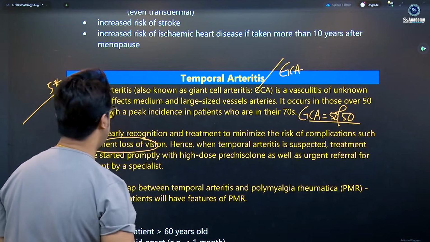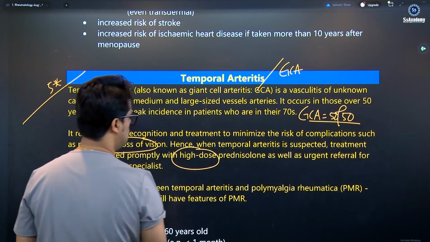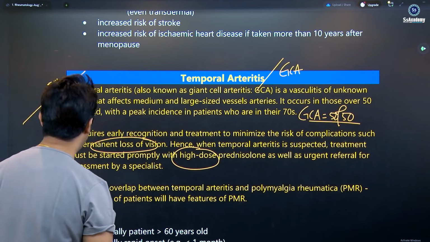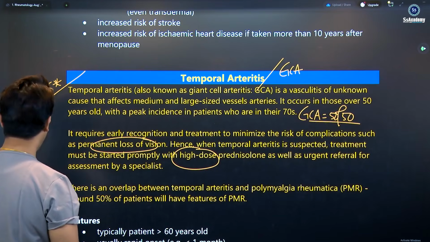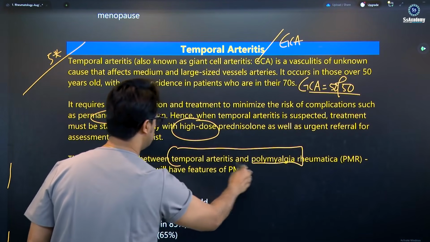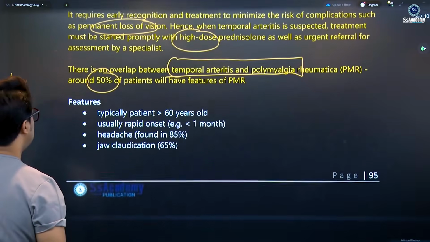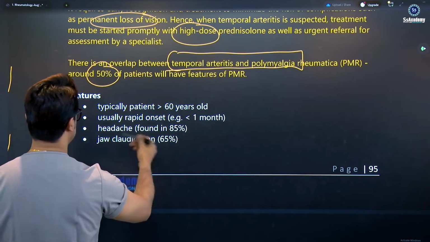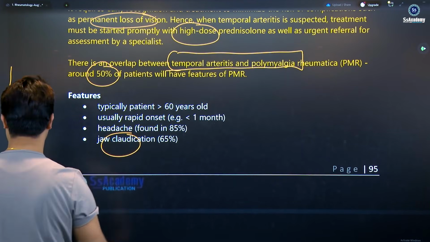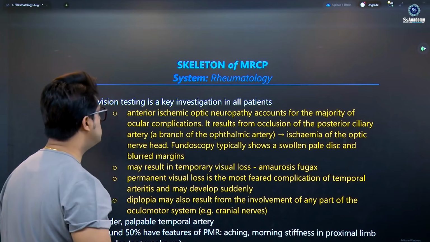Hence, if temporal arteritis is suspected, treatment must be started promptly with high-dose prednisolone, as well as an urgent referral for assessment by a specialist. There is an overlap between temporal arteritis, polymyalgia rheumatica (PMR) and giant cell arteritis. Around 50% of patients have features of PMR. Typically patients are more than 60, with jaw claudication. Vision testing is a key investigation in all patients.